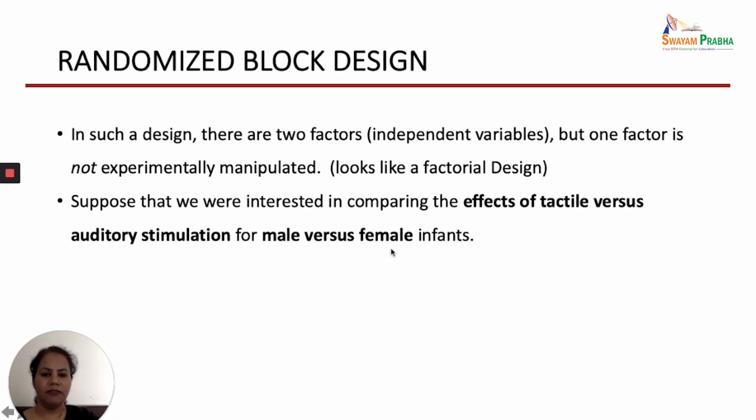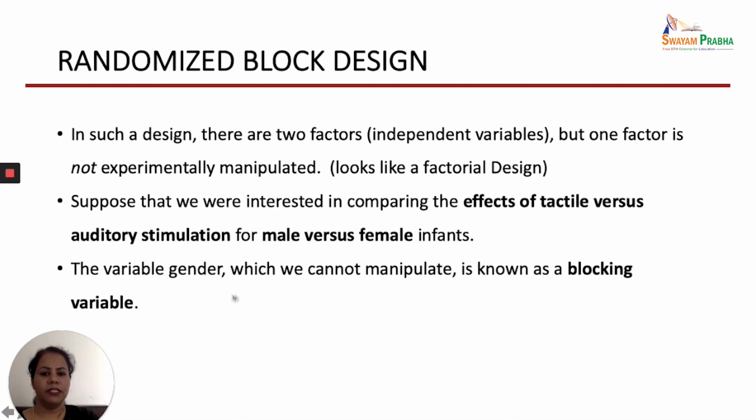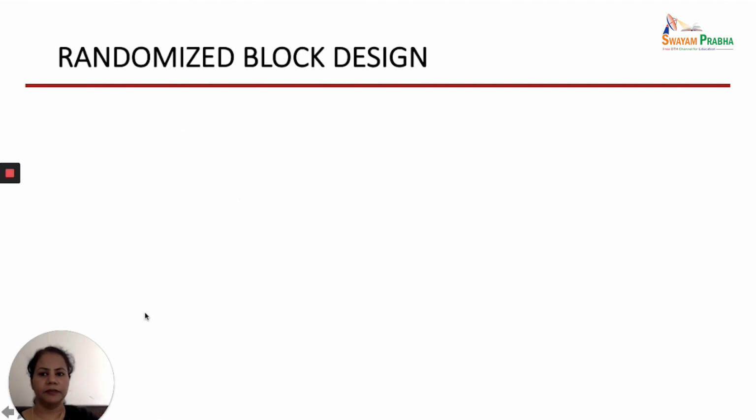And this variable, male and female, is the variable which we are not manipulating. So this variable will be acting as a blocking variable. That is why this design is known as randomized block design. So the variable gender, which cannot be manipulated, is known as blocking variable.